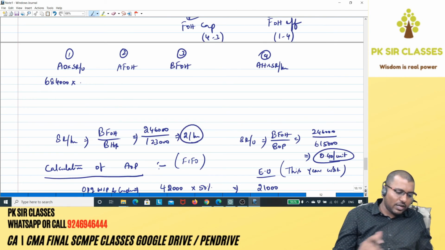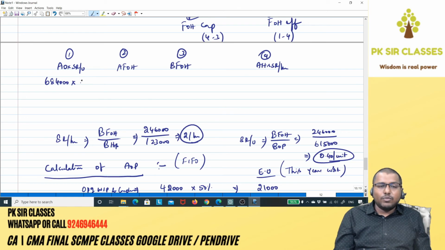2,46,000 divided by 1,23,000. Okay. Now let's put it over here. So standard rate per unit is 0.4. You do the calculation part. Okay. Actual fixed overheads, is it given? Yes, 2,59,000. So it is directly given in the question.